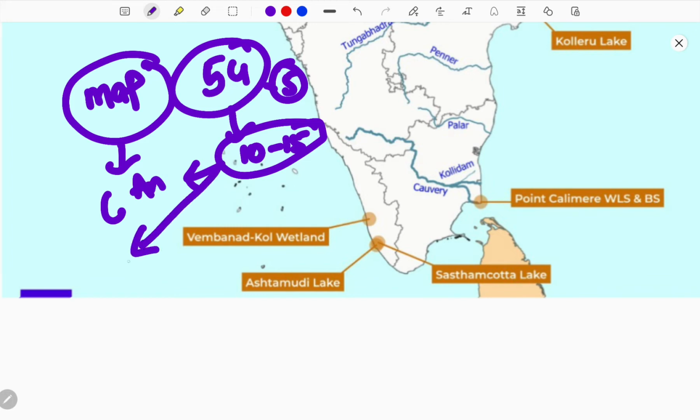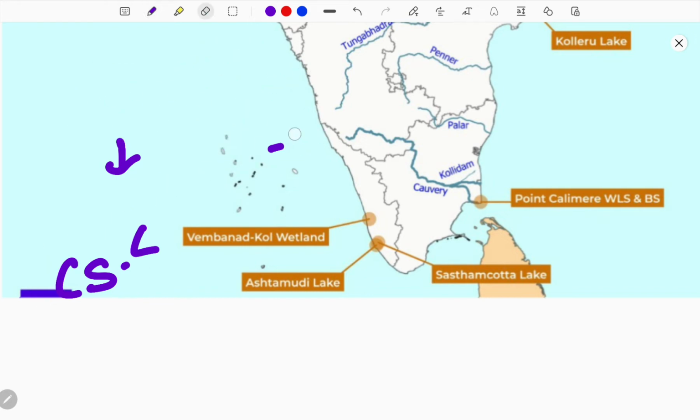So you must study it as a case study, CS, which means case study. You must clearly understand the so-called wetland in a clear-cut manner so that you may not make any mistakes further, because nowadays target-oriented questions have also been asked. I will also mention previous questions which have been linked to each wetland.